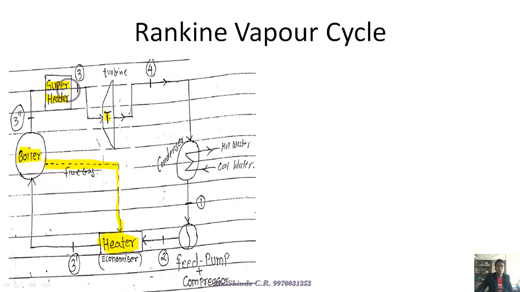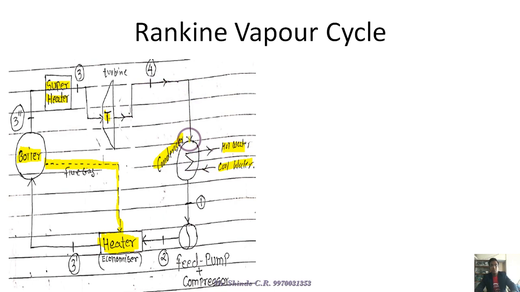So these are the two main changes in the Rankine vapor cycle. The steam turbine is the same, and the condensation process is the same. Again, the coolant, cold water and hot water, is utilized in order to reject the heat from the exhausted steam.